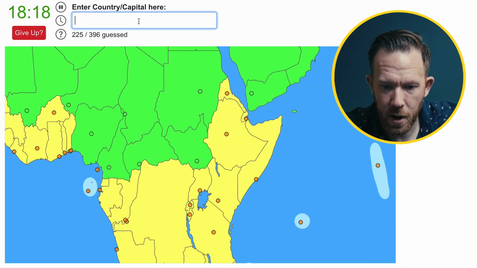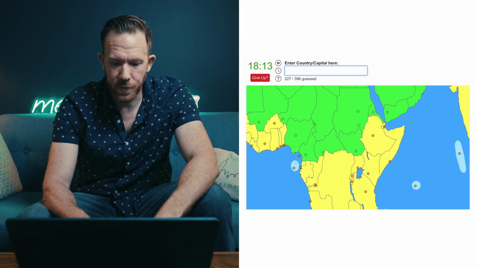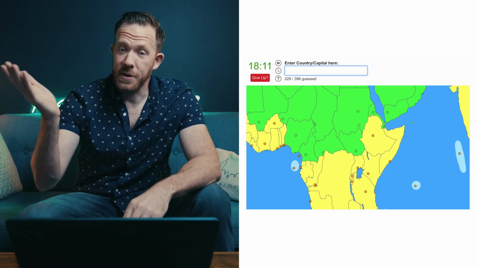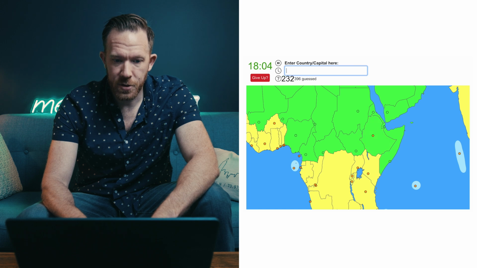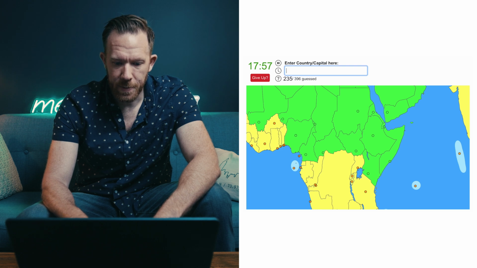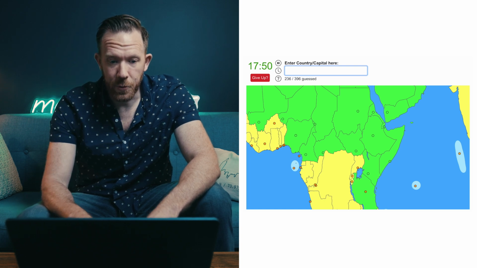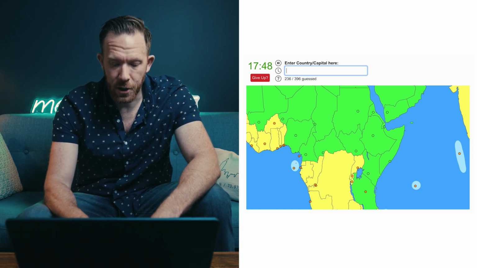East Horn there. We have Eritrea, which is Asmara. Then we have Djibouti, which is Djibouti City. Then we have Somalia, Mogadishu, Ethiopia, which is Addis Ababa, Kenya, Nairobi. Then my favorite country is Tanzania. Go there a lot. The capital used to be Dar es Salaam, but got moved in the 70s to the center of the country in a place called Dodoma.